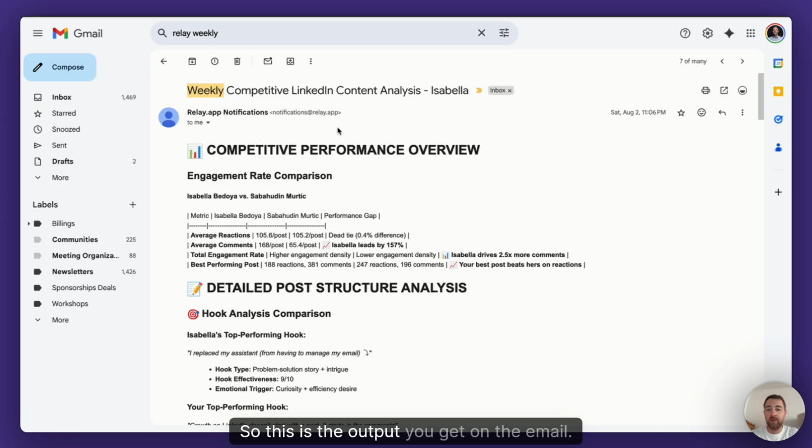So this is the output you get in the email. It's the same thing I just passed to the Notion. You don't need to pass it to Notion at all. It's up to you. You have full control of your workflow. So it starts with engagement rate comparison.